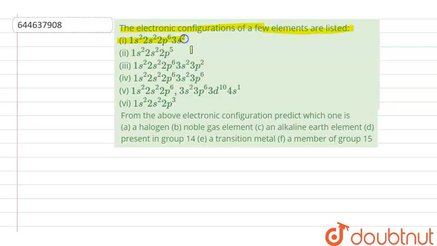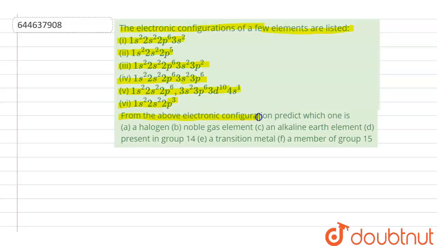The question given here is: the electronic configuration of a few elements are listed. First, 1s2, 2s2, 2p6, 3s2. Second, 1s2, 2s2, 2p5. Third is 1s2, 2s2, 2p6, 3s2, 3p2. Fourth is 1s2, 2s2, 2p6, 3s2, 3p6. And fifth is 1s2, 2s2, 2p6, 3s2, 3p6, 3d10, 4s1. And sixth is 1s2, 2s2, 2p3.